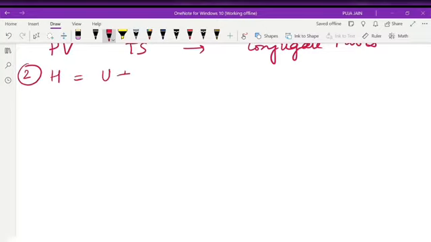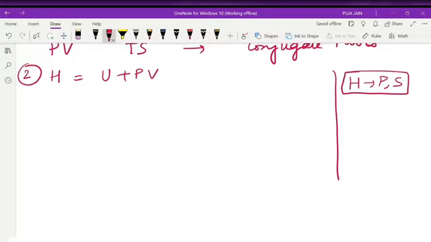Enthalpy was what? H is equal to U plus PV. What you have to remember is that enthalpy is at constant P and at constant S. Just remember this thing. Enthalpy at constant P and at constant S. Now you see, we are getting a term here, HPS. You can make a short trick of your own in which way you can remember. You have to remember HPS: with H I am getting constant P and constant S.